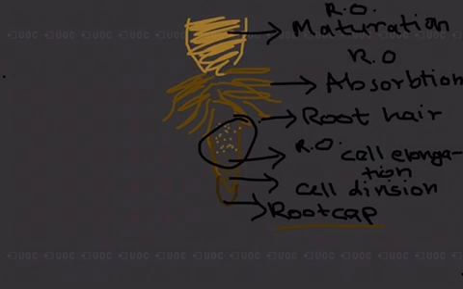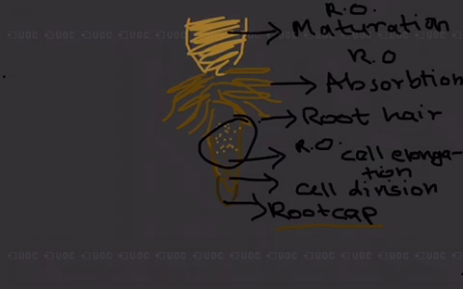So they take up a function and go on performing it for the rest of their lives. After a cell is differentiated, there is no looking back, and they go on living as those particular cells all their life. So that's what differentiation is.